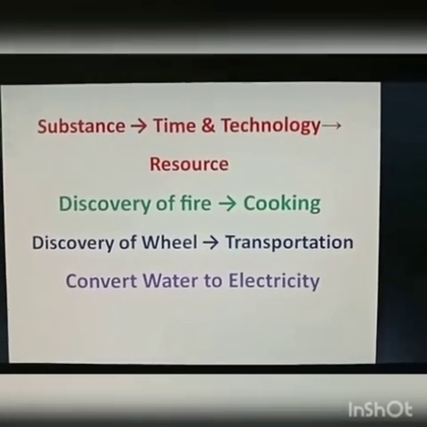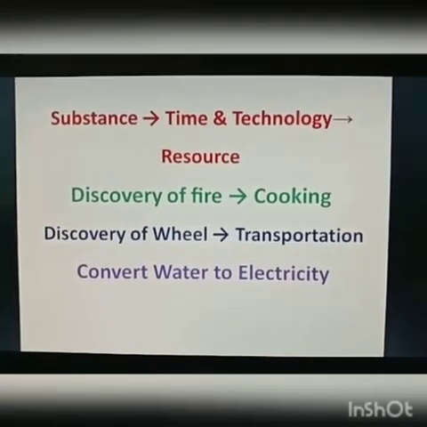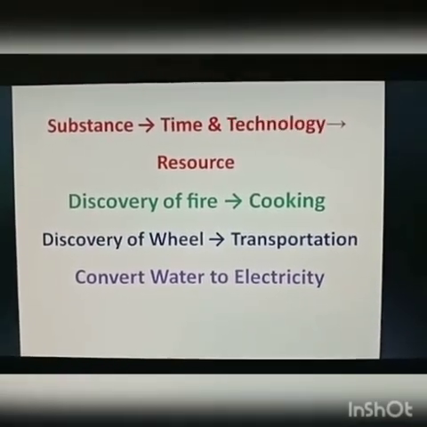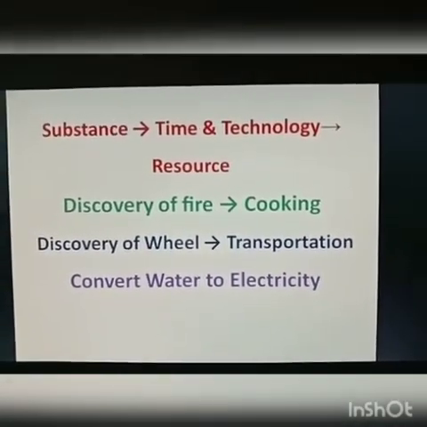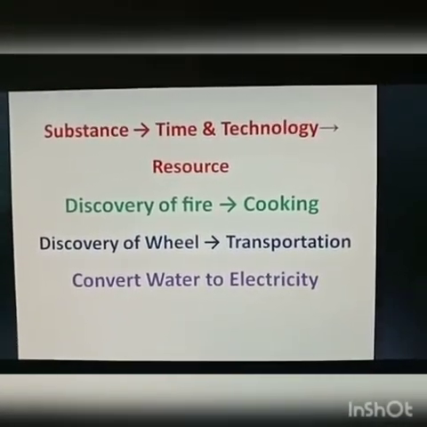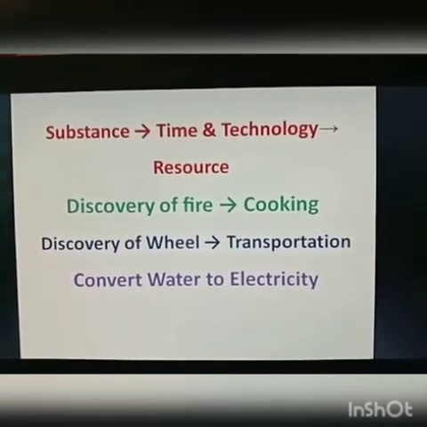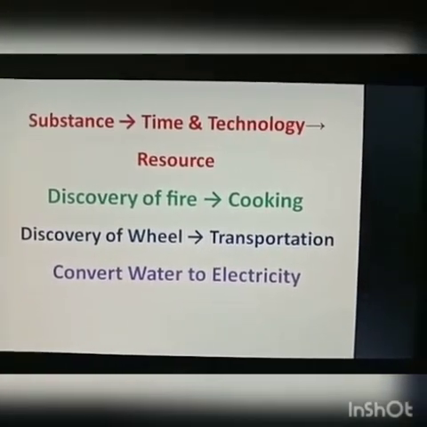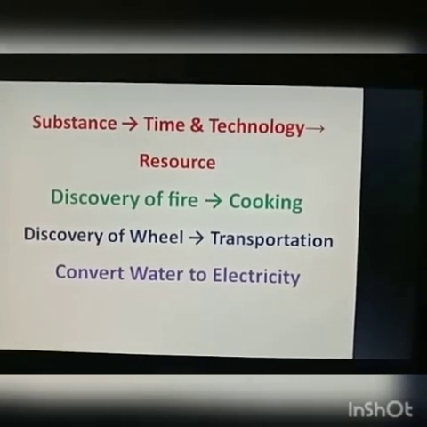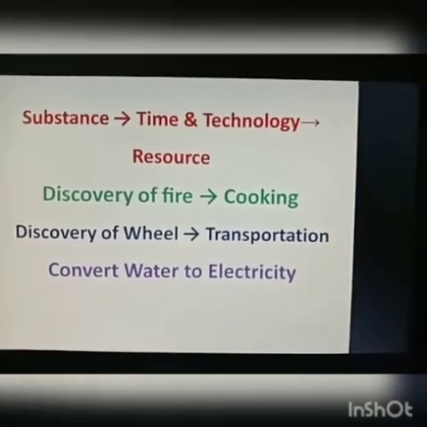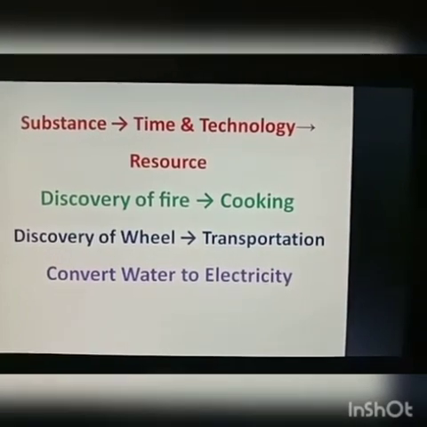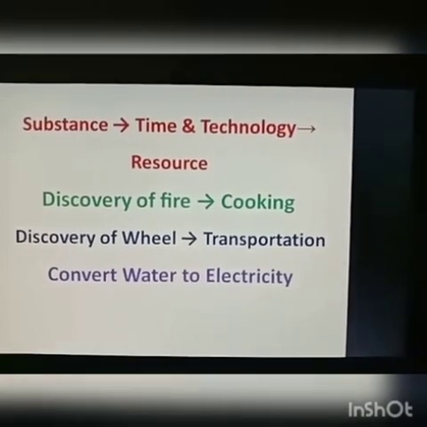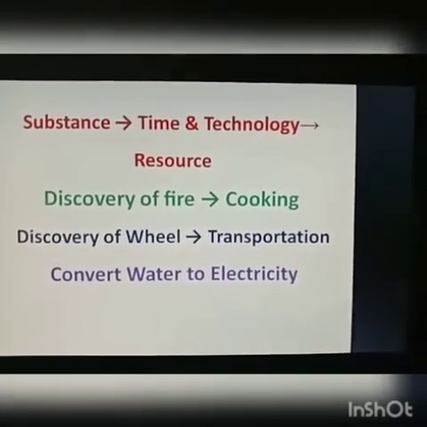Now, time and technology play an important role in changing a substance into a resource. Example, the discovery of fire. With the help of time and technology, it gives us a resource that we use for cooking. Same with the discovery of the wheel. With time and technology, it gives the resource which we use for transportation. The next example is converting water to electricity. Water, with time and technology, gives us the resource which is electricity that we use in our routine life.